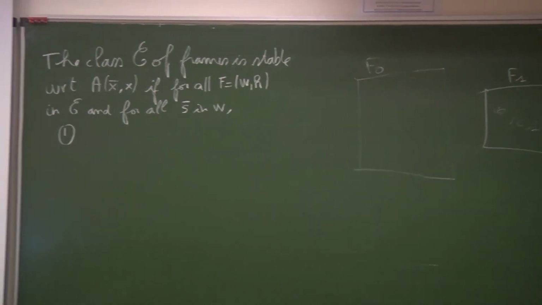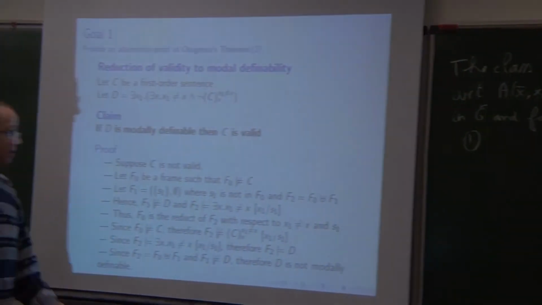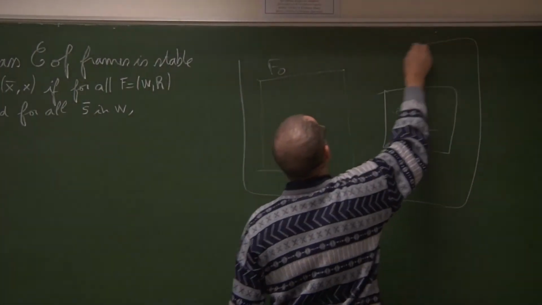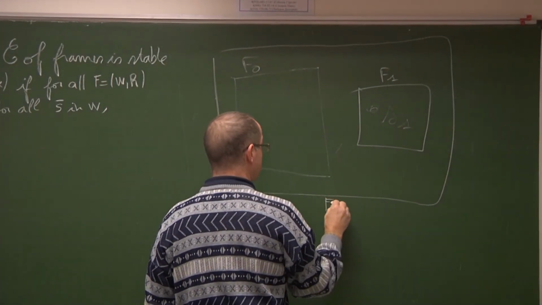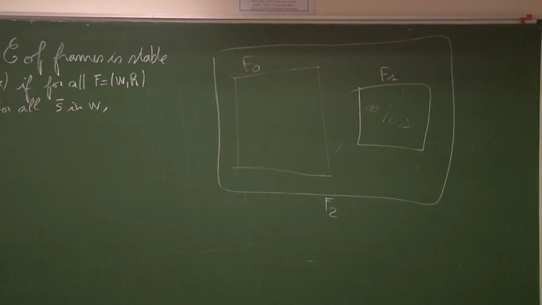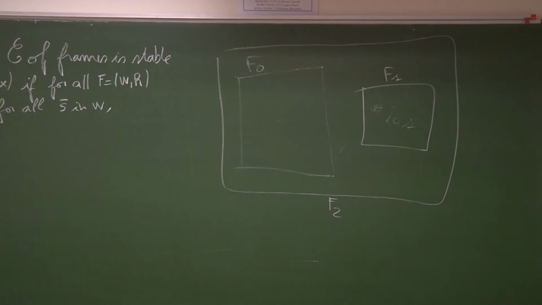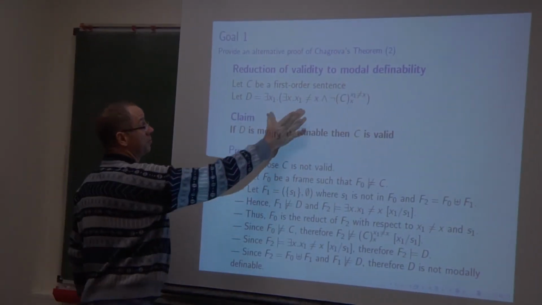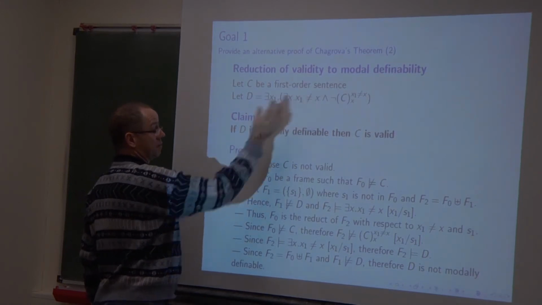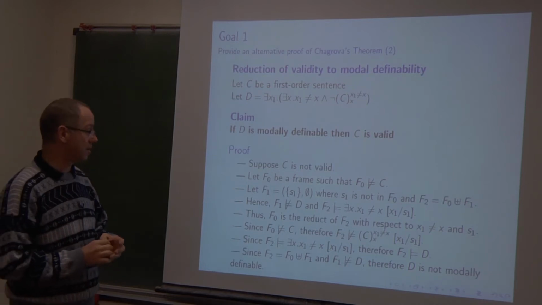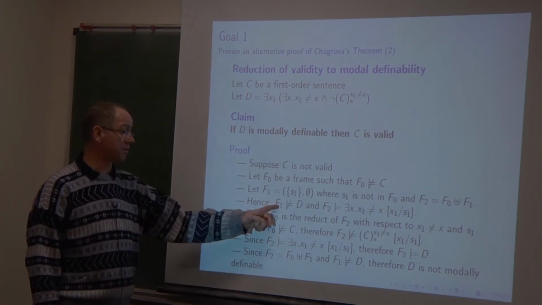F1 is a frame, just one irreflexive point. And then I consider F2 to be the disjoint union of F0 and F1. Obviously, F1 does not satisfy D, mainly because of that part. To satisfy D, it is needed to have at least 2 points. F1 has exactly 1 point, so F1 does not satisfy D.